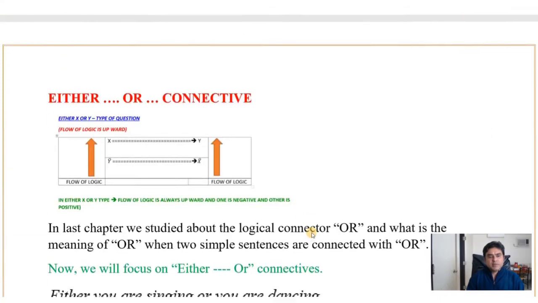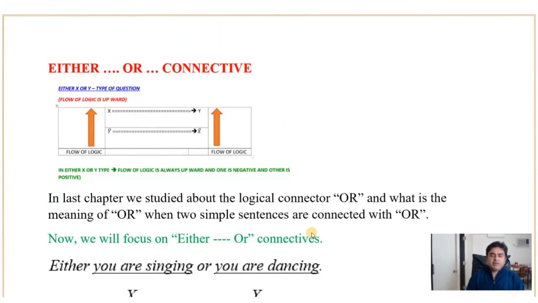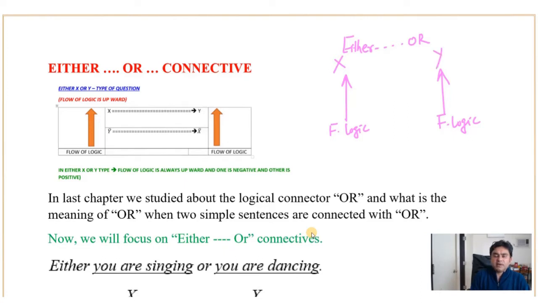Next is a connective: either-or connectives. Now remember, in either-or connectives, the flow of logic is always upward. These are the two parts of a statement, X and Y, and then you have to deny Y, and then you have to deny Y bar.